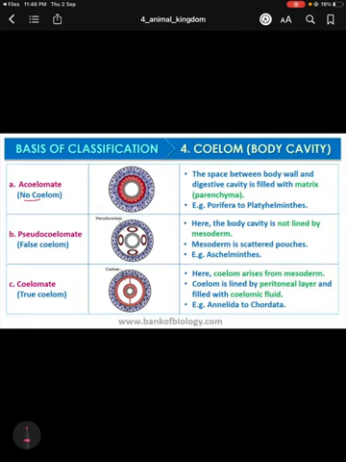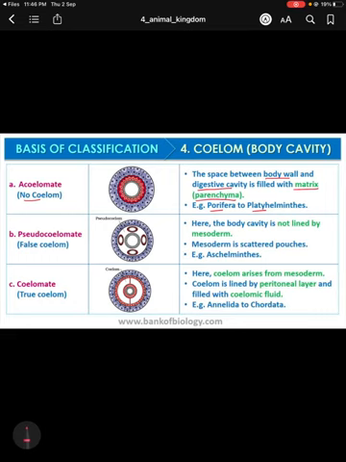The space between the body wall and the digestive cavity is filled with matrix, and this matrix is basically made up of parenchyma type of cells. Here Porifera, Cnidaria, Ctenophora and Platyhelminthes, these four types of organisms are grouped under acoelomate. In that case, true coelom is not present.